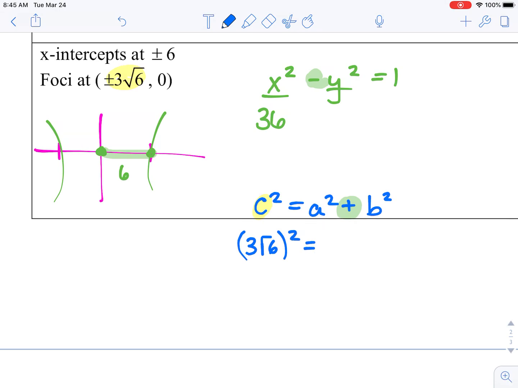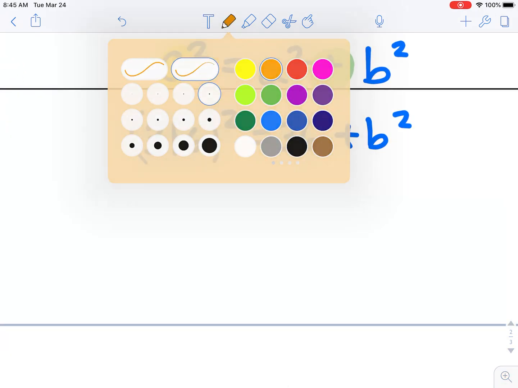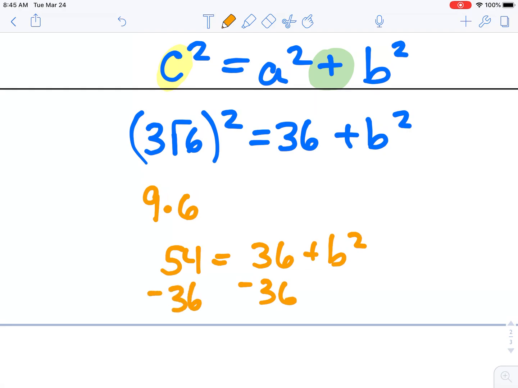And it doesn't matter who you write as a or b. Our 6 squared is 36, and then we'll solve for our other letter. When you square, 3 squared is 9, square root of 6 squared is 6, and that is 54. If we subtract over our 36, our b squared is 18.